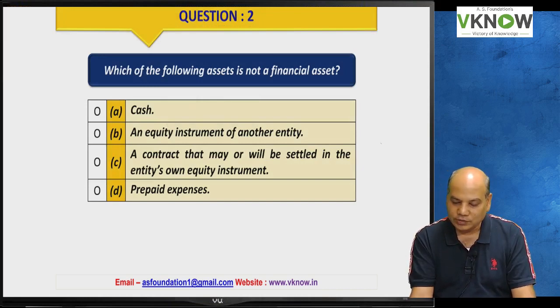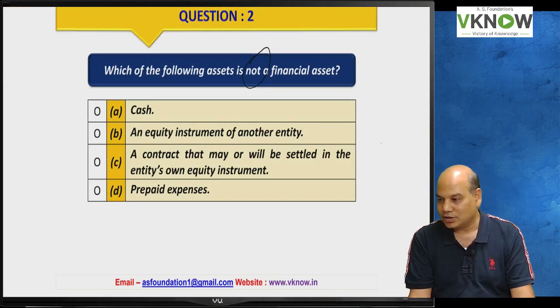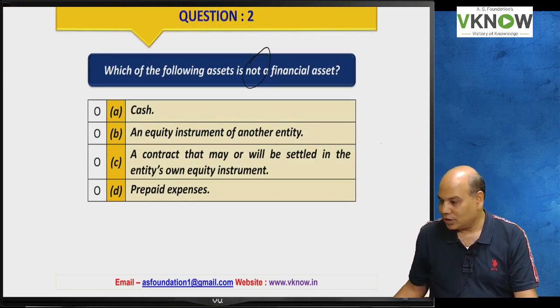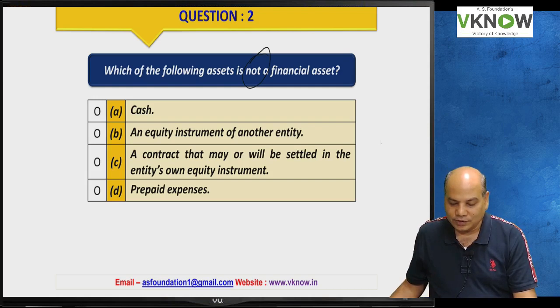Which of the following is not a financial asset? Come on, try. Not a financial asset. Cash is a financial asset. Equity instrument is a financial asset. A contract that may or will be settled in the entity's own equity instrument. And the last one, prepaid expense. Is a prepaid expense a financial asset?